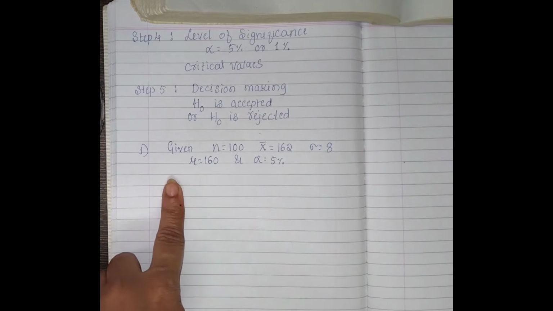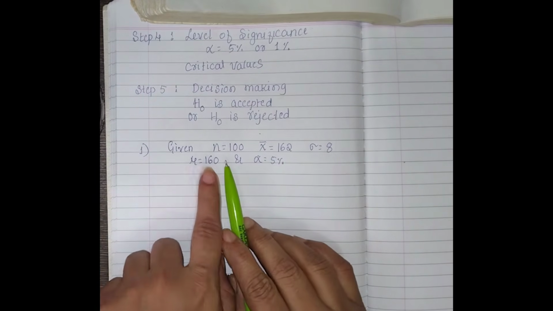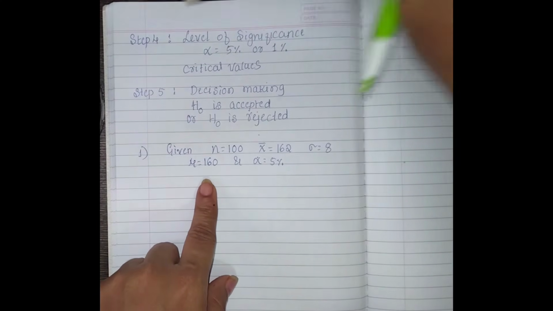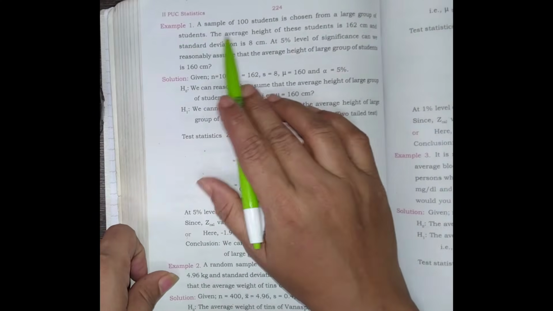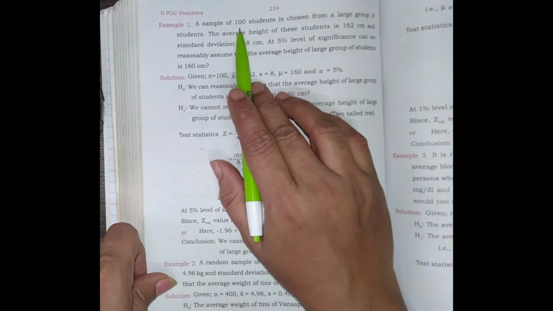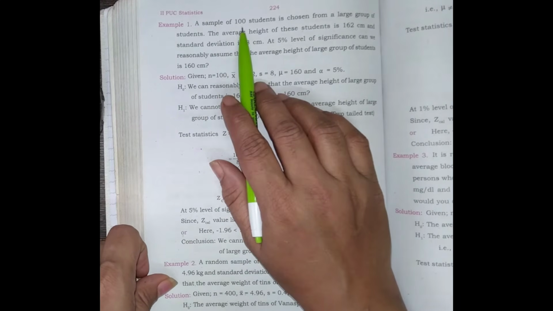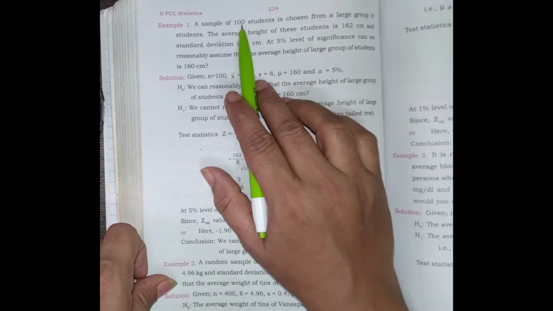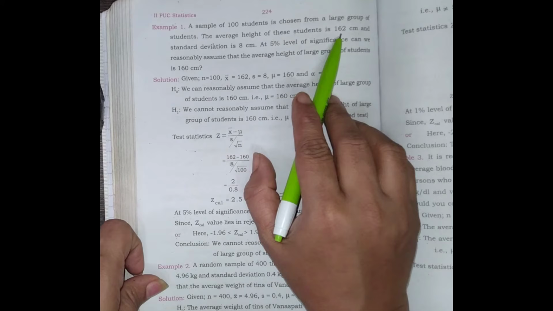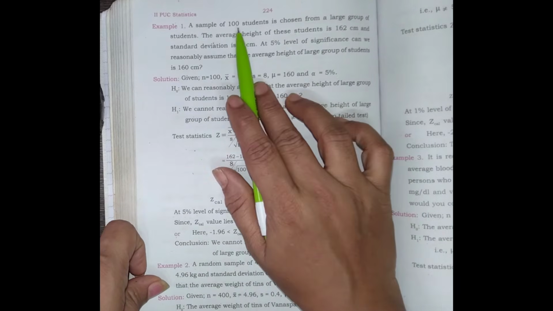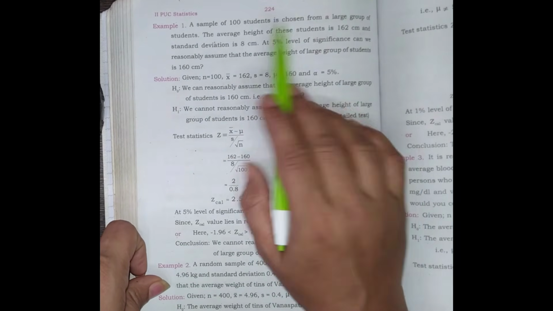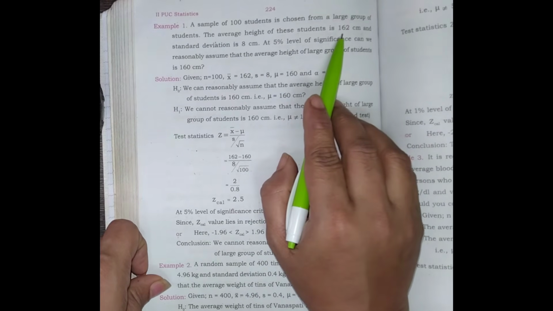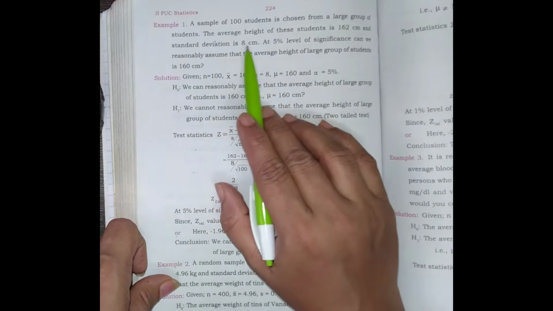How did we take all these? This is a sample of 100, that is n. A sample size is always n. The average of the 100 is 162 centimeter, that is x bar, the sample mean, and the standard deviation is 8 centimeter.